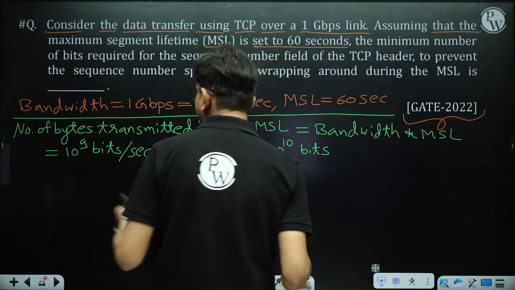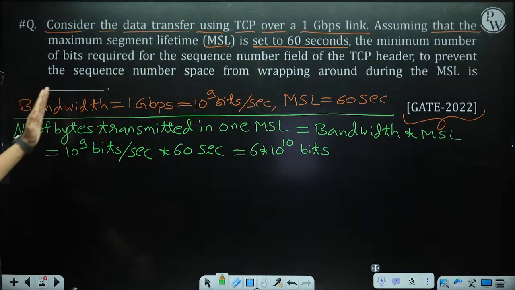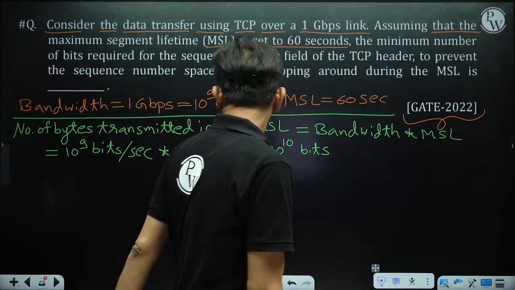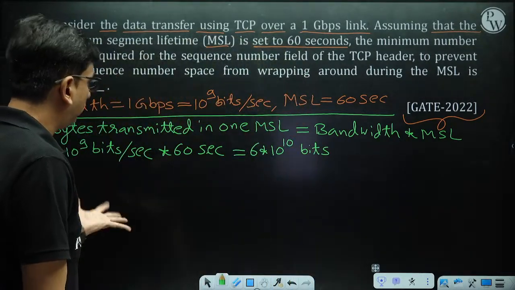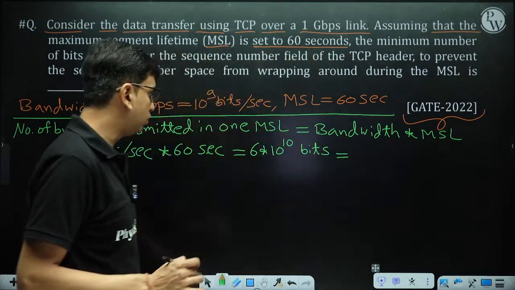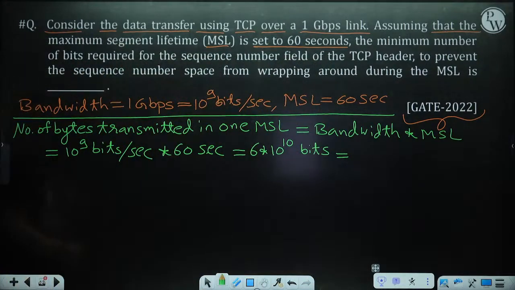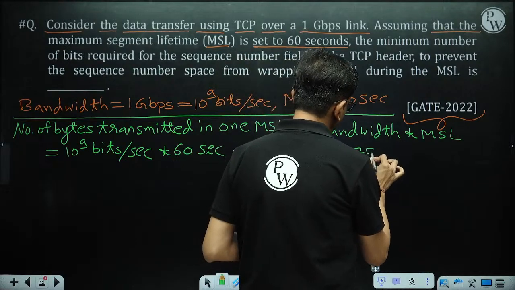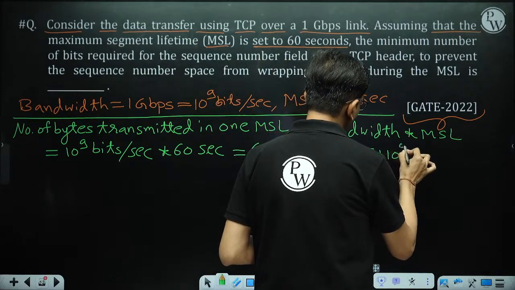bits. But remember, we have to find the number of bytes transmitted in one MSL, not the number of bits. So we have to convert this value into bytes. 6 into 10 to the power 10 divided by 8 gives 75 into 10 to the power 8 bytes.